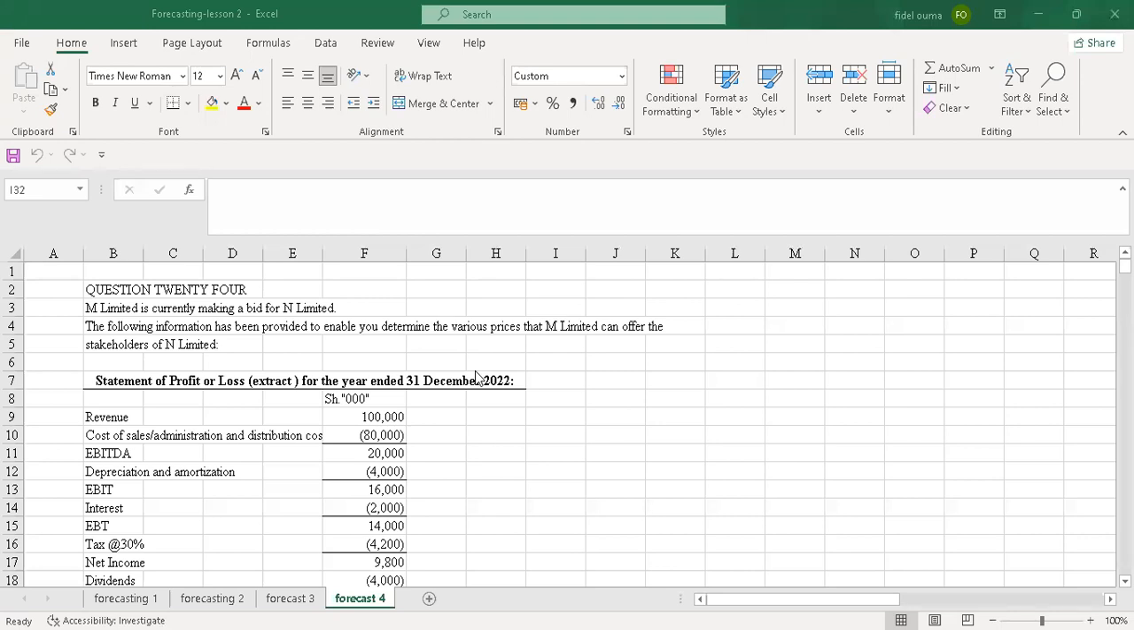Today I'll introduce valuation of firms. This was a question tested on in April 2023. That was question 24.